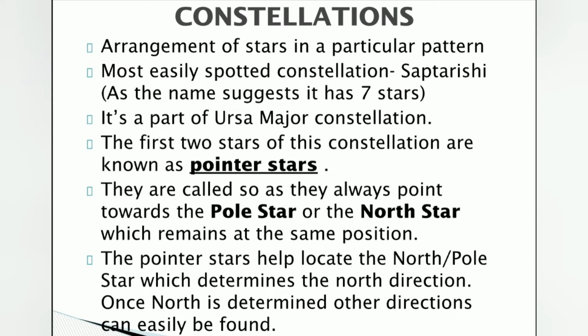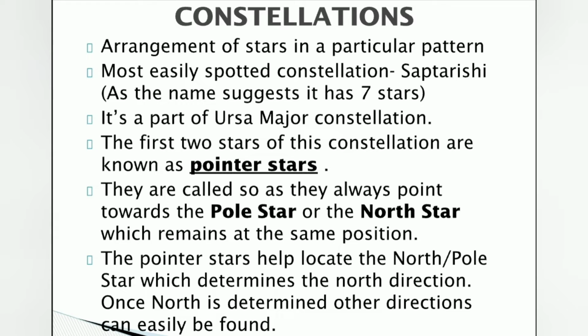What are constellations? Constellations are arrangements of stars in a particular pattern in the sky. Now, can you name the most easily spotted constellation? Yes, it is Saptarishi. Sapt means seven and Rishi, as the name denotes, stars. As the name suggests, this constellation known as Saptarishi has seven stars, and it's a part of a bigger constellation, that is Ursa Major.